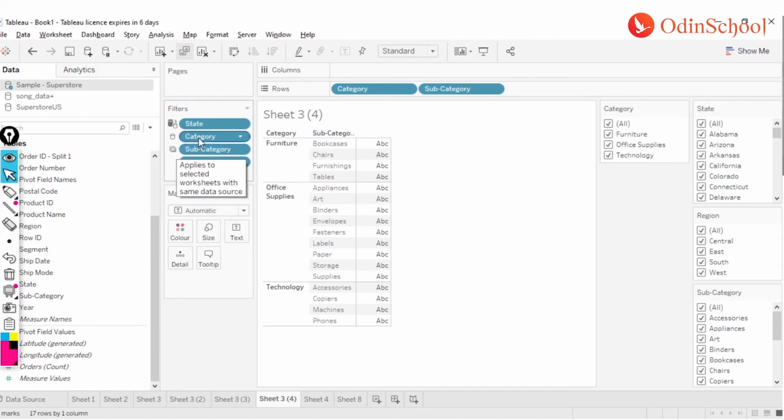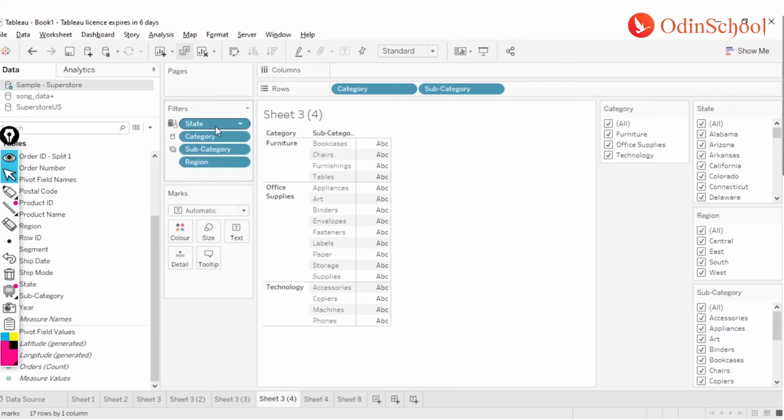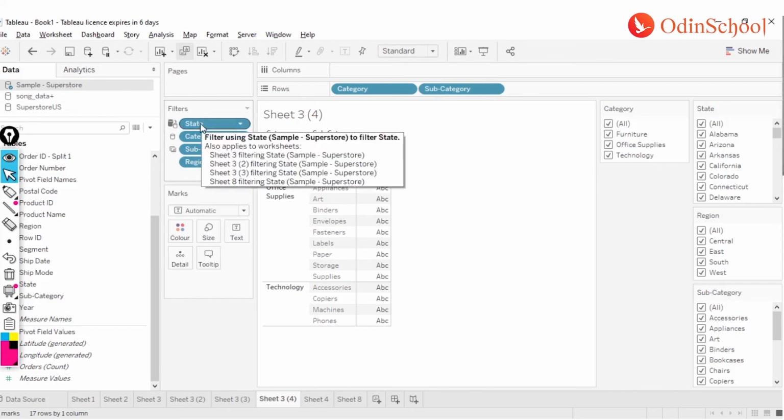The third one is a data source filter, which is a single cylinder. And all using related data sources means this filter state won't be restricted only to the sample superstore, but it will extend its behavior to the charts created based on the song database or even your superstore US database, right? So that's the behavior where we can extend a filter beyond a single data source.